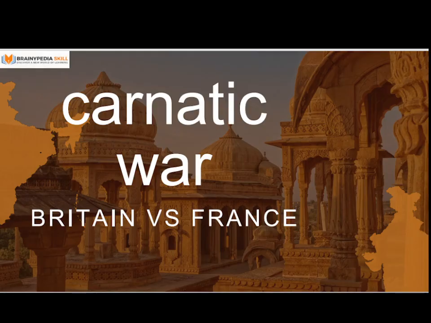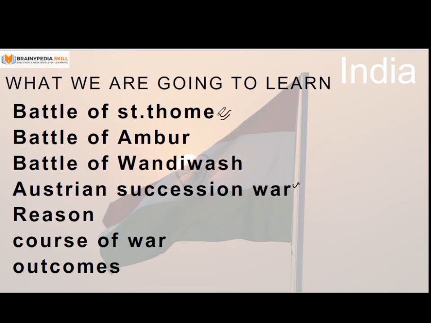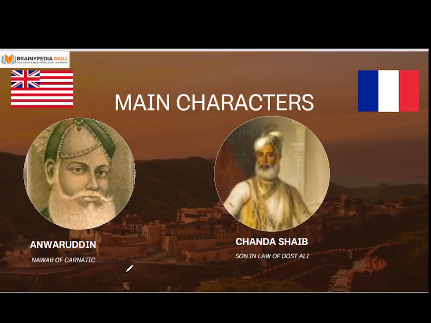Today we are going to learn about the Carnatic War. In this video, we are going through Carnatic War first. We will look at what happens in the Carnatic War. We will go through the Battle of Saint Thomas and the Austrian Succession War. We will find out the reasons, the course of the war and the outcomes of the war. If you are interested, then this video is for you. Let's start the video.